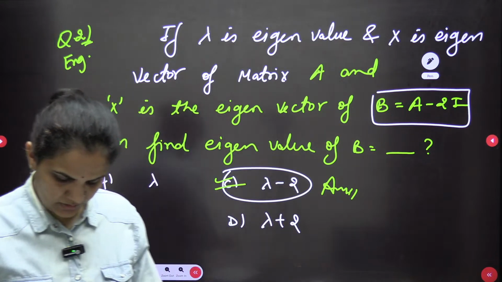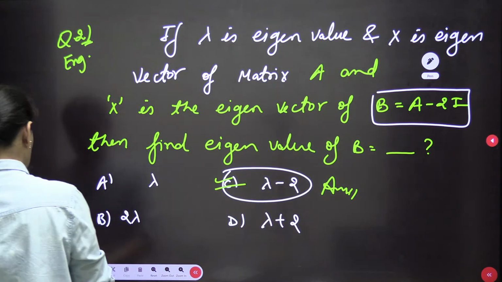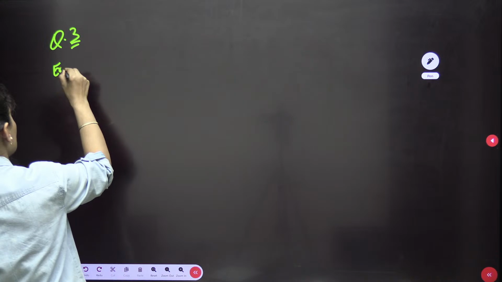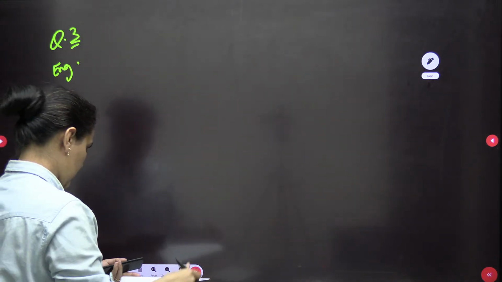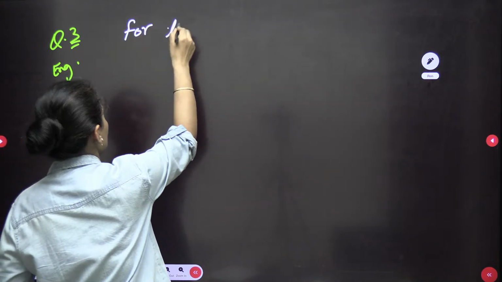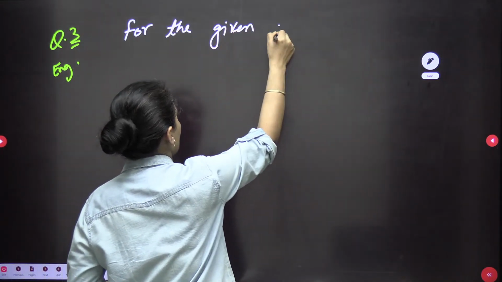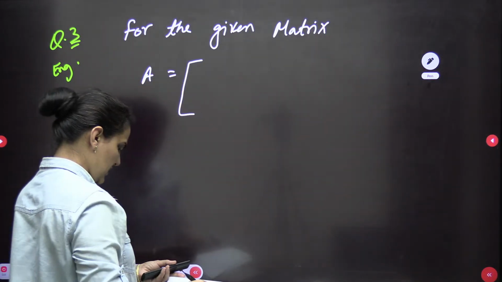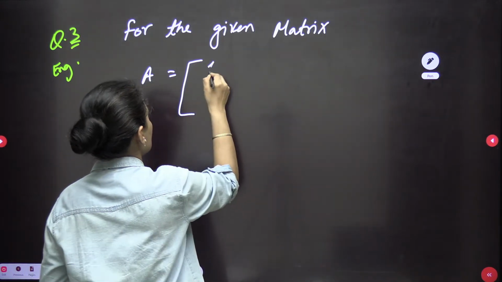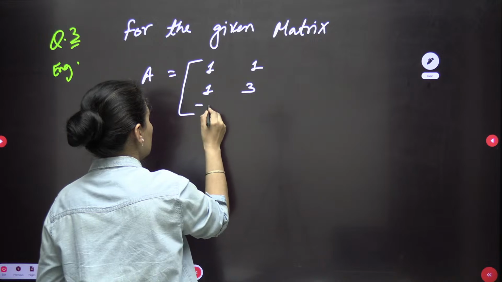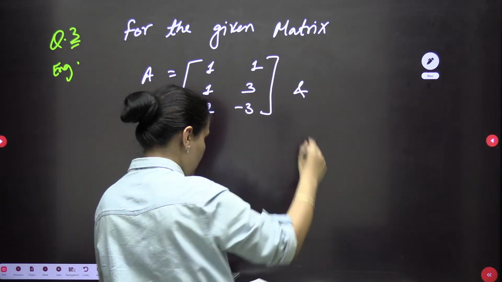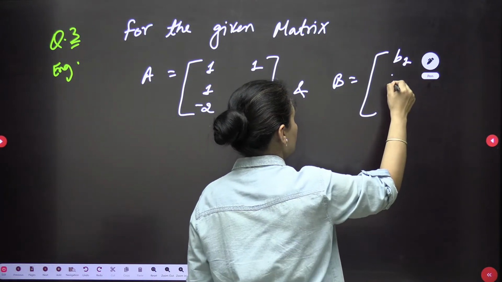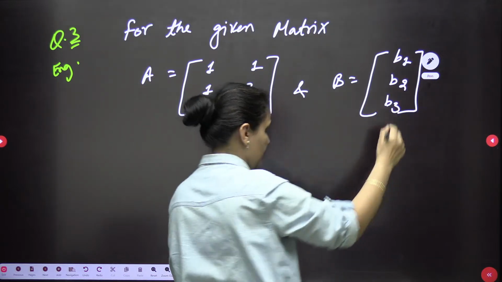Okay. Now one more question of linear algebra, and this is for the given matrix. A is given to us, which is 1 1 1, 3 minus 2 minus 3, and B is given to us as B1 B2 B3.